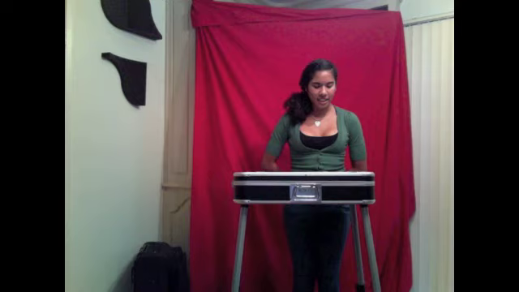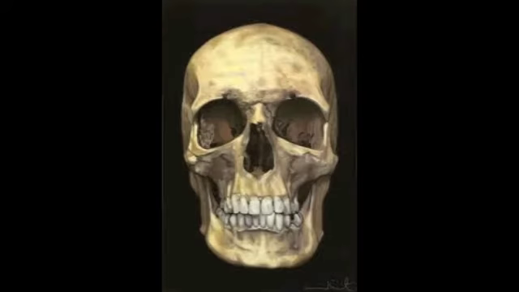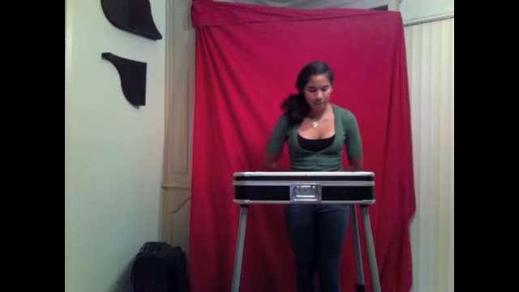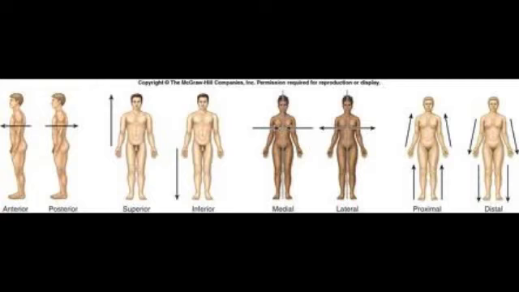The human body is divided into 7 major external regions: the head, skull, face, neck, trunk, upper limbs, and lower limbs. To indicate specific body structures, directional terms are used. These include superior, towards your head, inferior, away from the head, anterior, near or at the front of the body, posterior, near or at the back of the body, medial, near to the midline or mid-sagittal plane, lateral, farther from